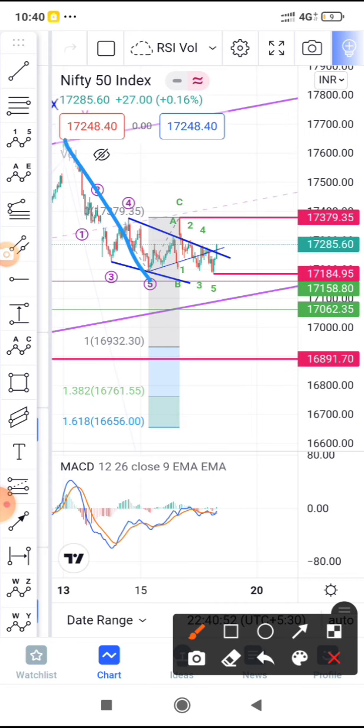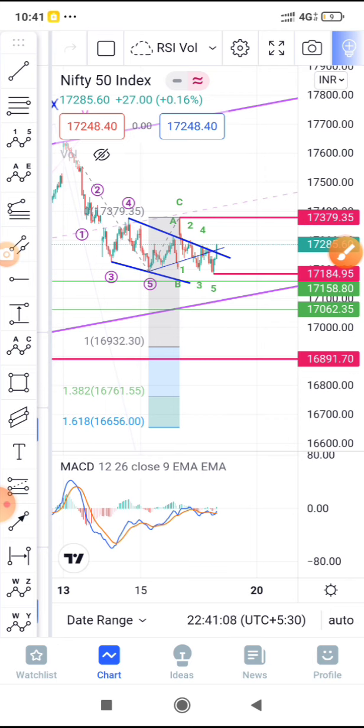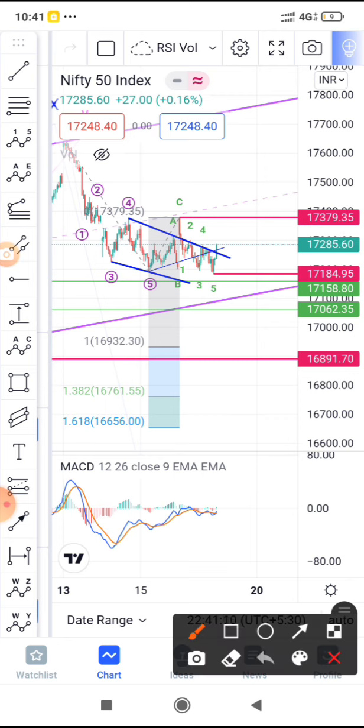So now when we are completing this correction like this, 3, 4 and 5 will come somewhere near here, somewhere near 17,500. We will complete A wave, again the retracement will happen, then again the fall will happen. So this is how my analysis is going to be for the next moves. So tomorrow if it opens gap up above this, we have to do the recount, and I'm not going to consider that possibility as of now.